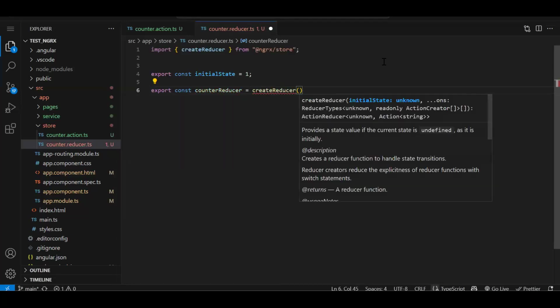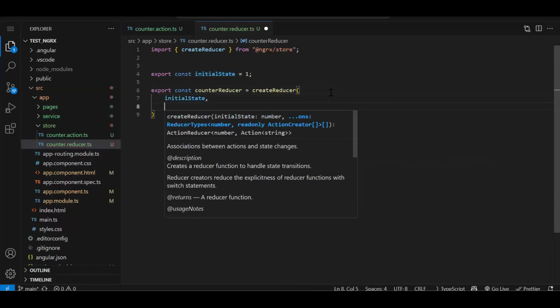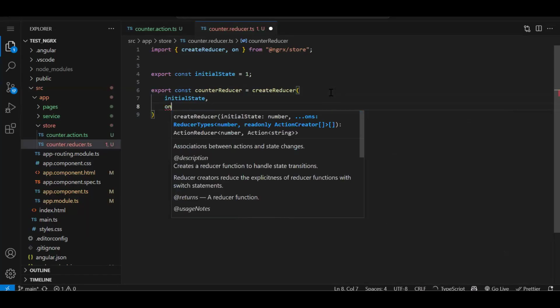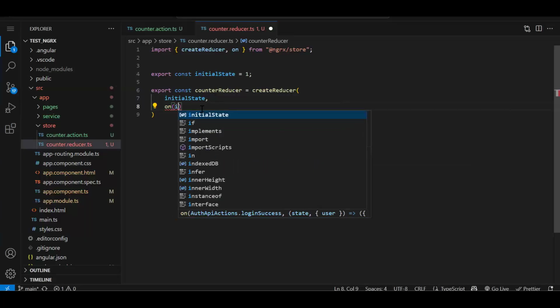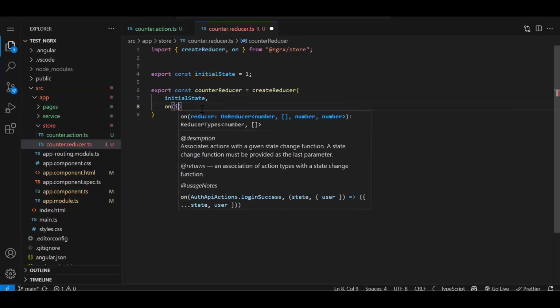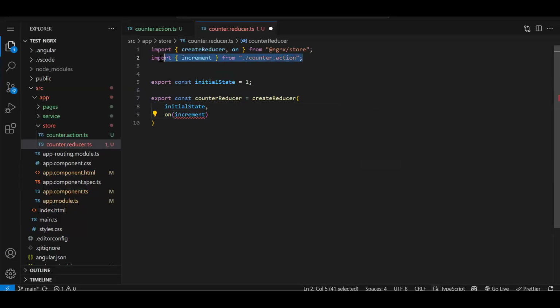Now see what it needs: initial state. We created the initial state, so that will go over here as the first parameter. Then we need to use the on method, and over here in on, first we need to specify the action. See what it needs? Action. What action? We have created our actions, increment and decrement. So let's get increment. See, it is suggesting from counter action. Once I select it, the import will be automatically added.